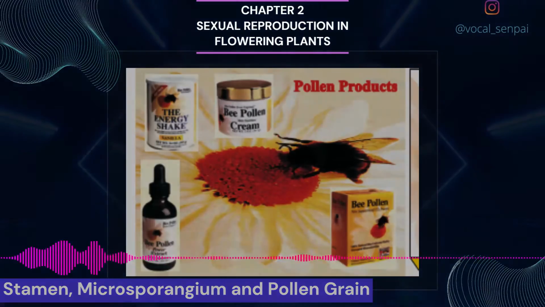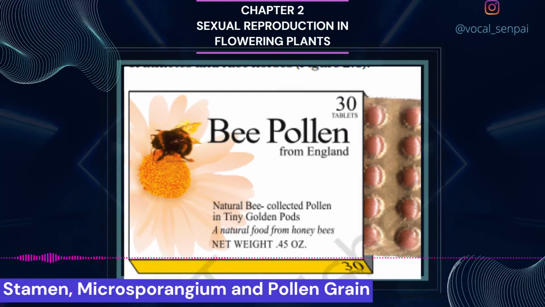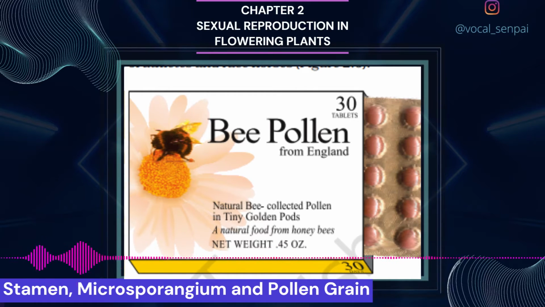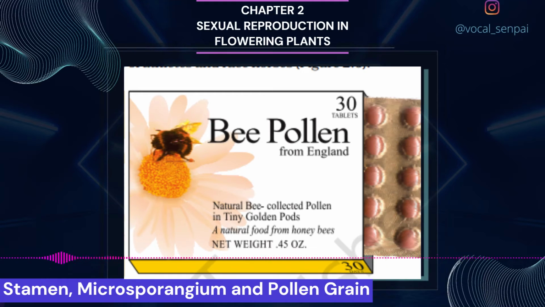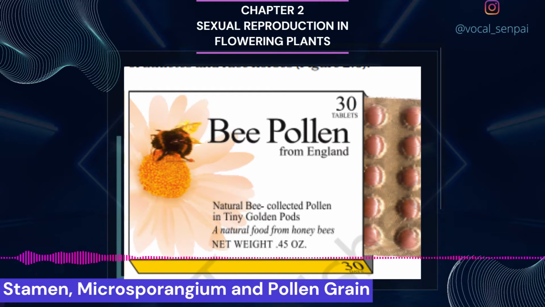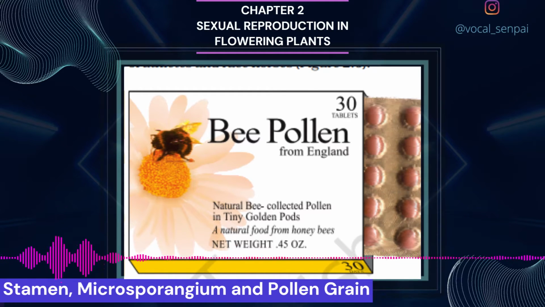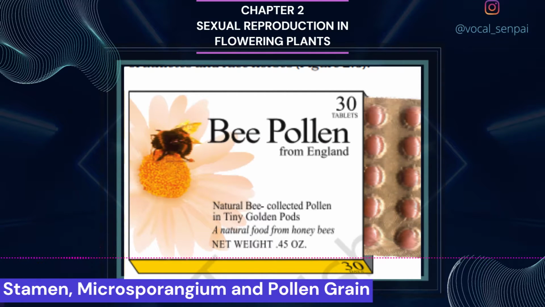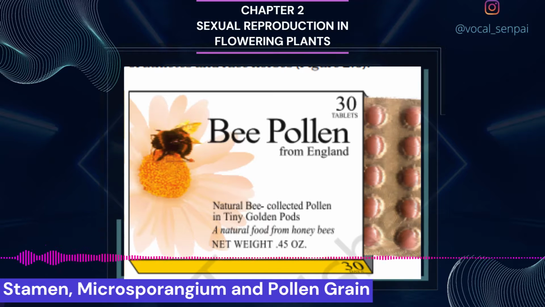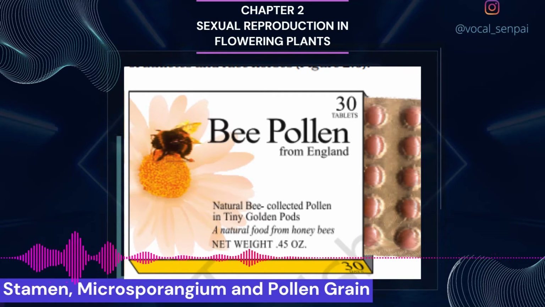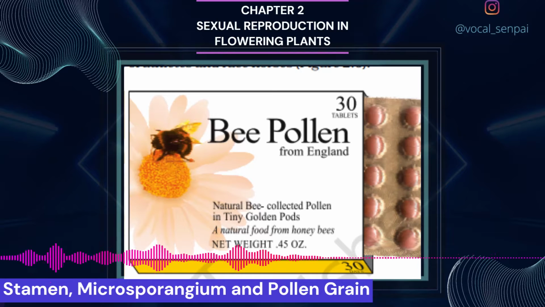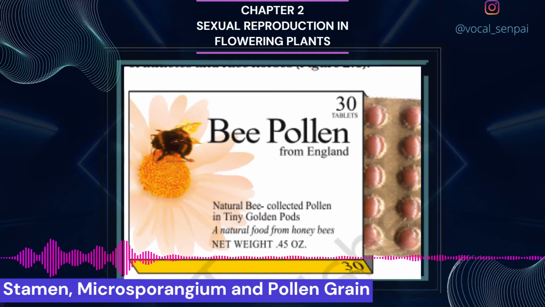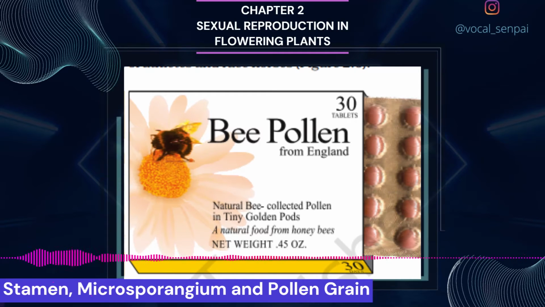Pollen grains have to land on the stigma before they lose viability if they have to bring about fertilization. How long do you think the pollen grains retain viability? The period for which pollen grains remain viable is highly variable and to some extent depends on the prevailing temperature and humidity. In some cereals such as rice and wheat, pollen grains lose viability within 30 minutes of their release, and in some members of Rosaceae, Leguminosae and Solanaceae, they maintain viability for months.